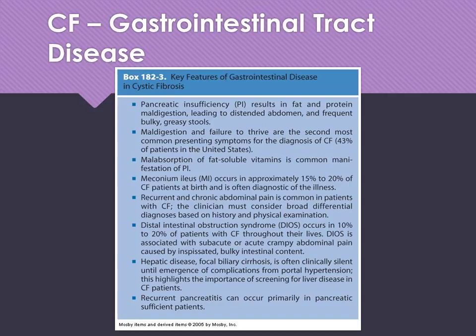This is a chart from Mosby showing the key features of GI disease in cystic fibrosis. I'll let you read through that on your own. You can see that meconium ileus, malabsorption, maldigestion, pancreatic insufficiency, hepatic disease, all of those are some of the key features. They all have to do with those chloride channels not functioning and then what they cause in their particular organ.